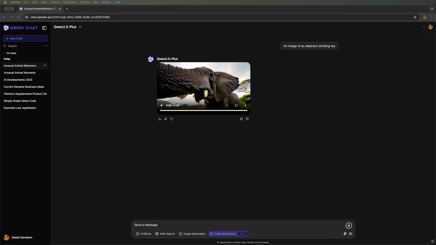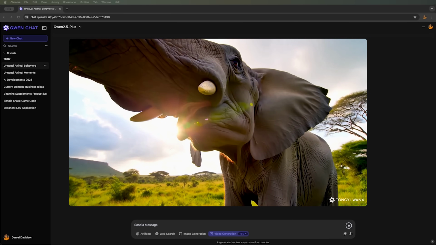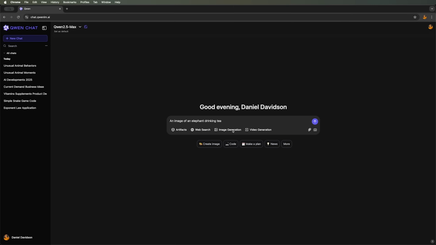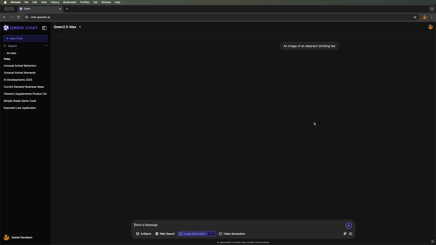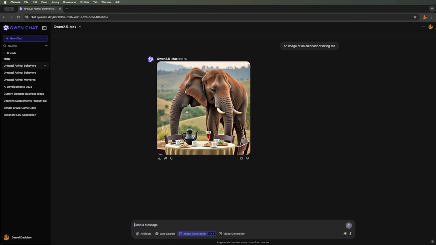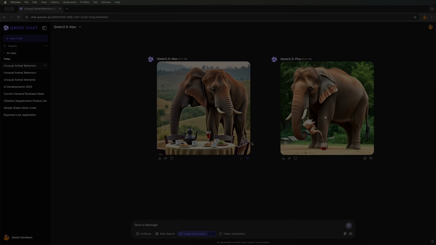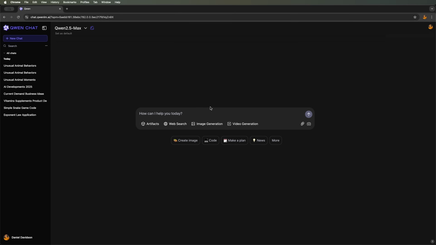Since I initially used a less advanced model for both image and video generation, I'll now regenerate the image using the latest Qwen 2.5 Max version. The tool processes the image pretty quickly. Now let's compare the output from the Plus version with the Max version. I'll give it a dislike since it didn't meet our expectations. Now let's switch back to the maximum version and try video generation again.